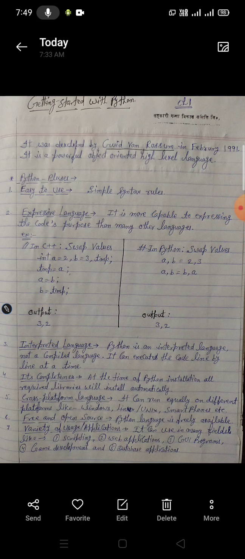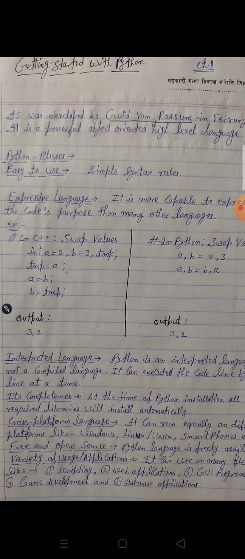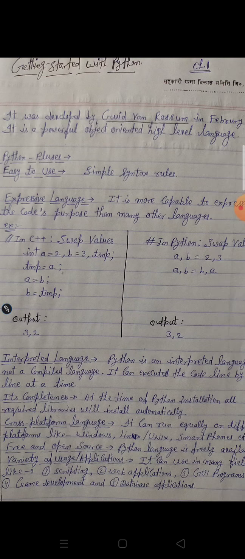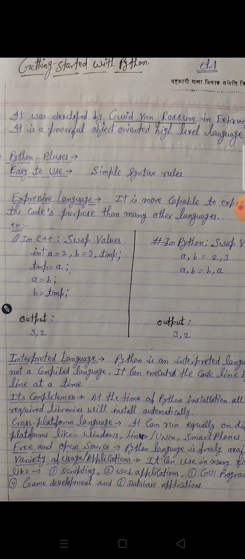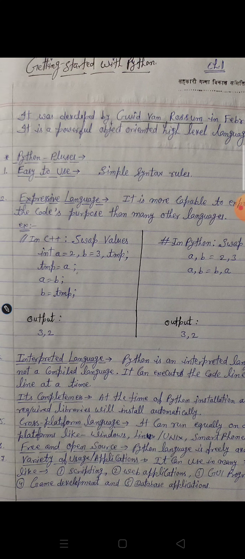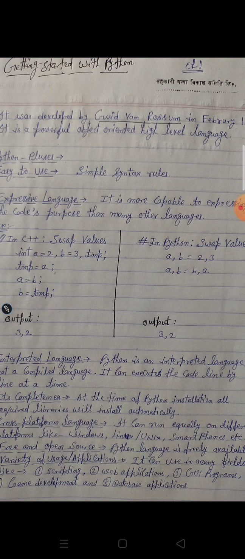The next one, the third point, is interpreted language. Python is an interpreted language, not a compiled language. Compilation means that first of all you make the program and after that you compile the program, right? During the compilation, errors can be found, and we can remove the errors. After all that, the program can be run. So Python is an interpreted language, not a compiled language.